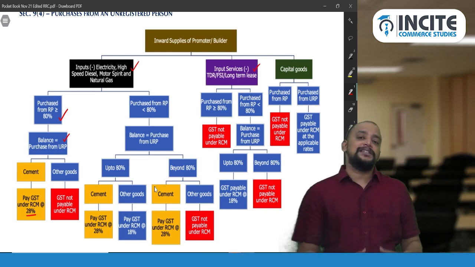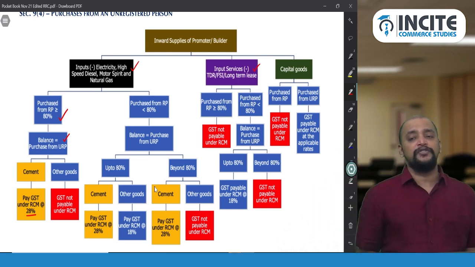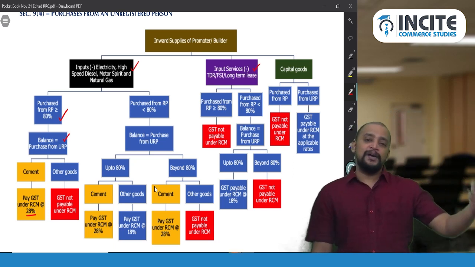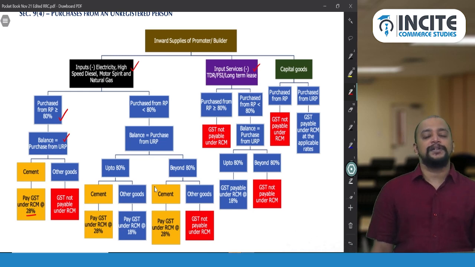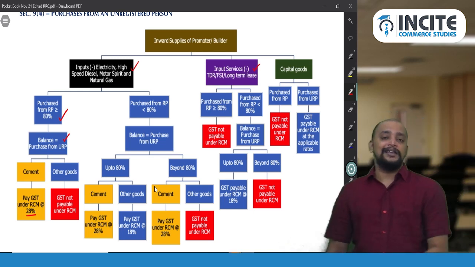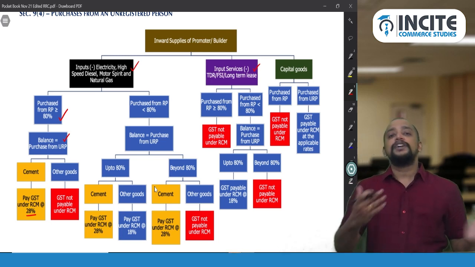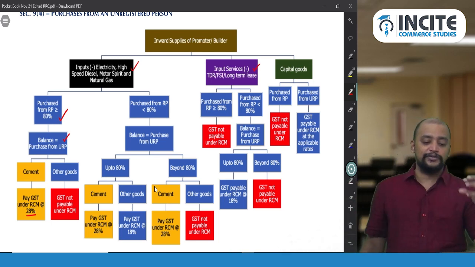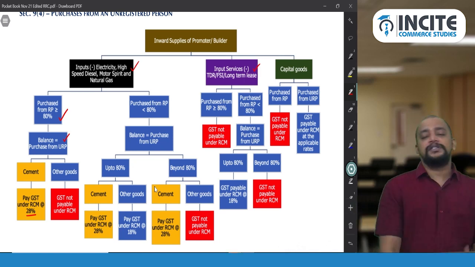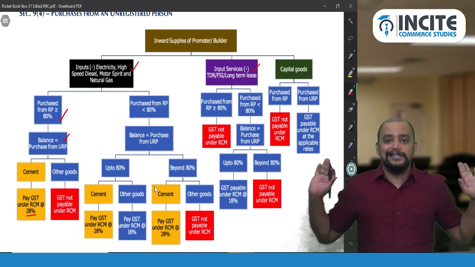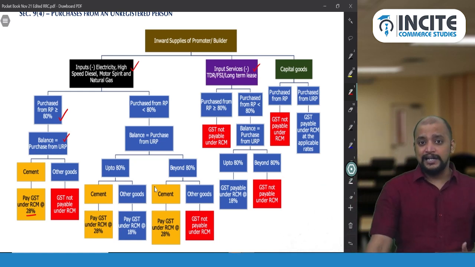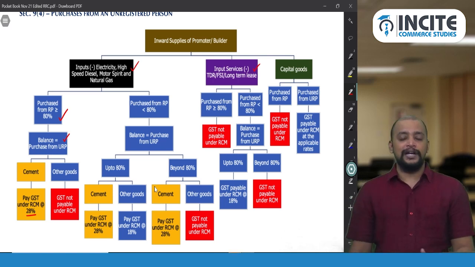So rather than purchasing it from a registered person, if you buy from an unregistered person, in both cases the rate should not change. If you buy from a registered person, he will charge 28%, and when you buy from an unregistered person, anyhow you need to pay GST at the rate of 28% under RCM. So effectively the burden will be 28%. So that's the reason why they gave it. And suppose any other goods apart from cement are being purchased, you don't have to pay any GST under RCM. Okay, because you already achieved the 80% condition, so that 20% benefit you can enjoy.